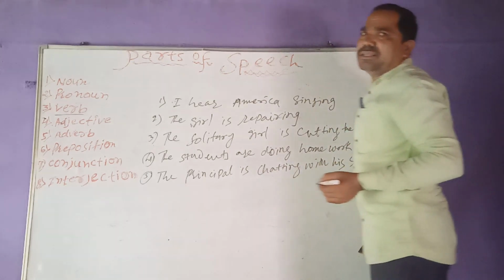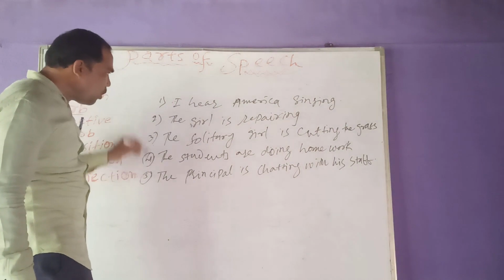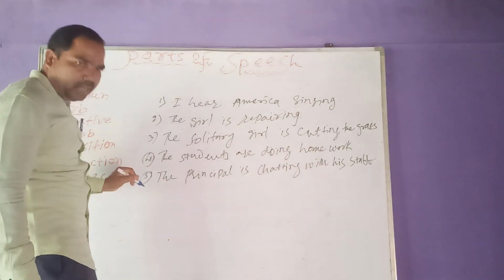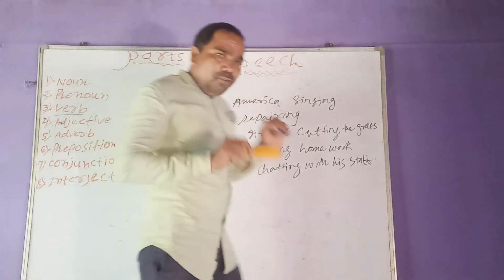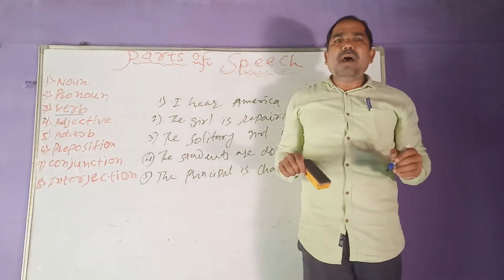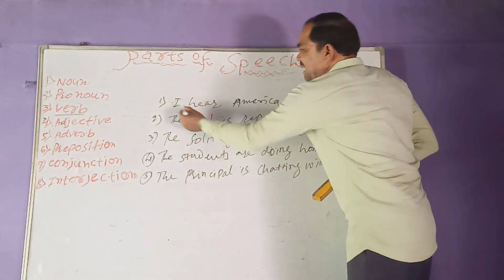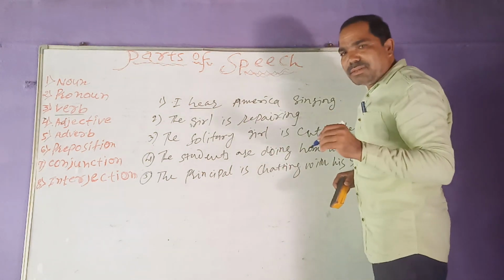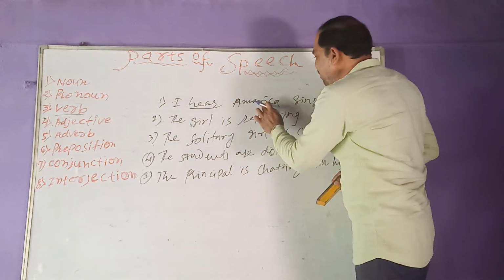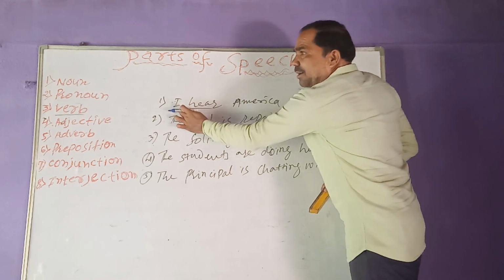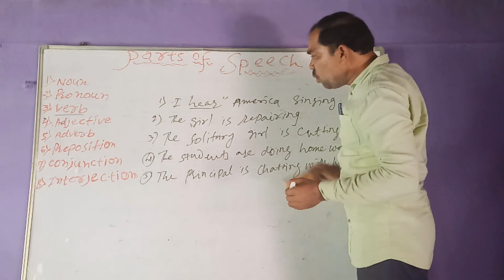Now try to understand the sentences that I have written here. In these sentences, we have to find out which are the verbs. In the first sentence, I hear. What action am I doing? I am hearing the song that America is singing. I hear America singing. This sentence tells about my action. I hear. In the second sentence, what is the verb?